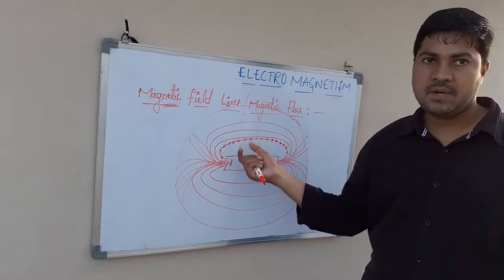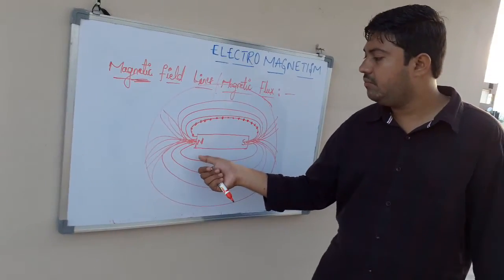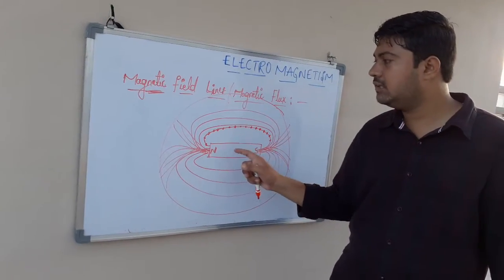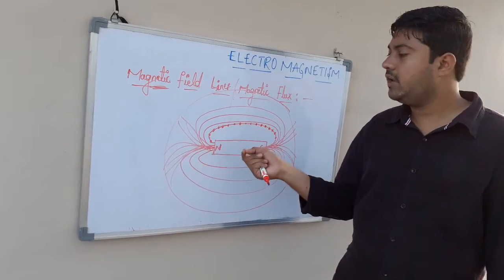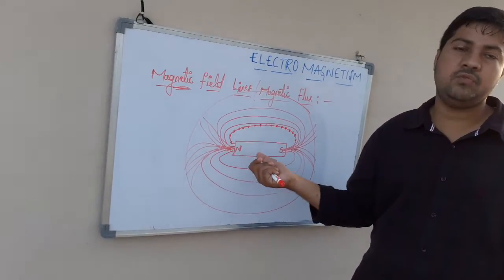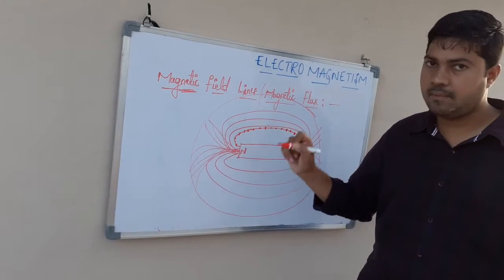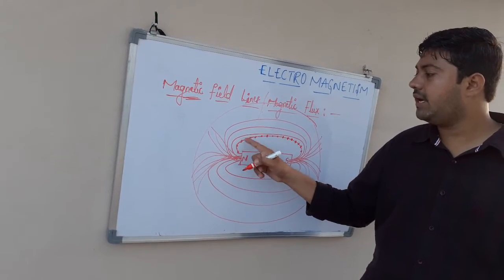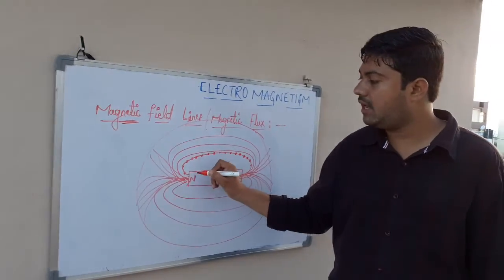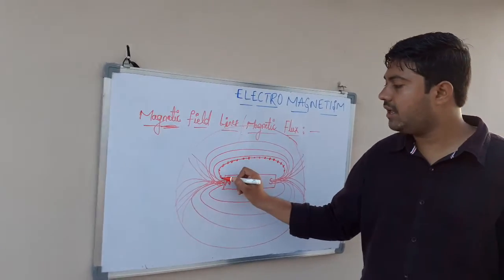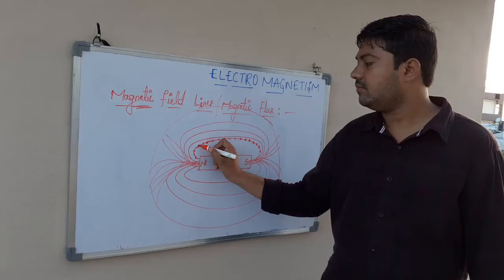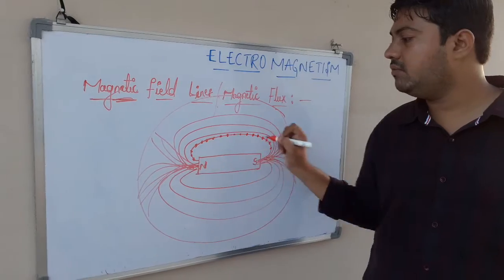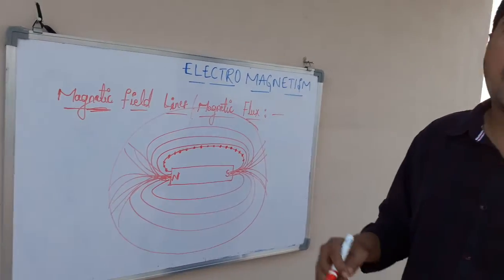So again I am repeating, these magnetic field lines we cannot directly draw with our own idea. We need to find them experimentally only. The experiment is to take a magnetic compass and place it at different points, and in whatever direction the needle deflects, in that direction we mark a point. After marking points at different places, if we join these points, we will get a curve. That curve is nothing but a magnetic field line.